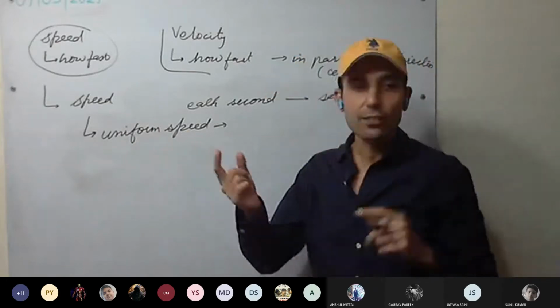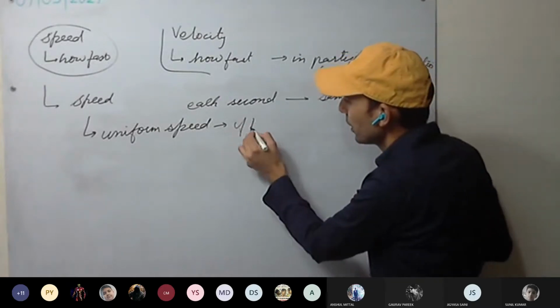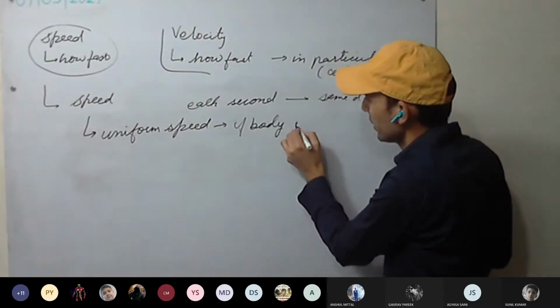So uniform speed means if the body is moving with the, or we can say if the body is covering